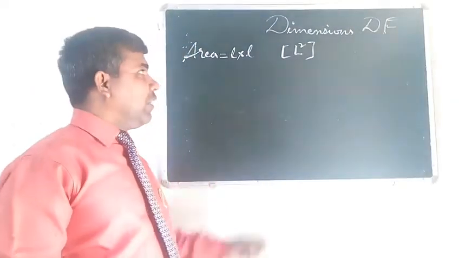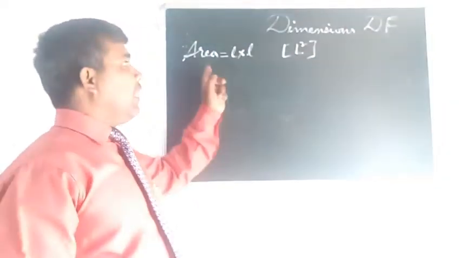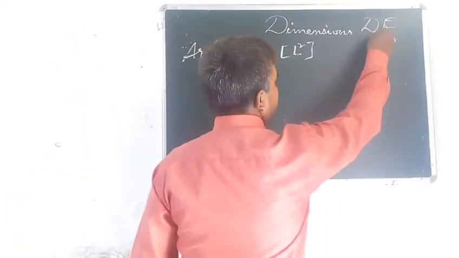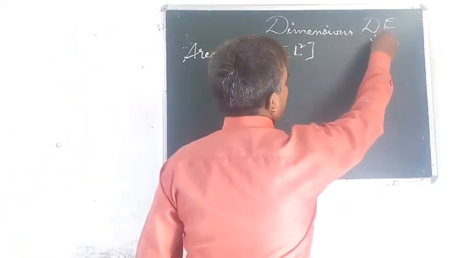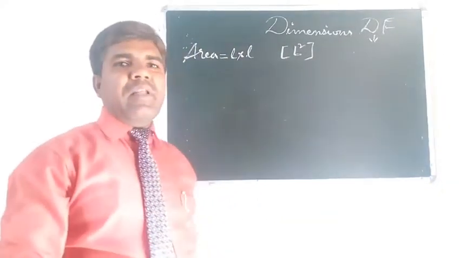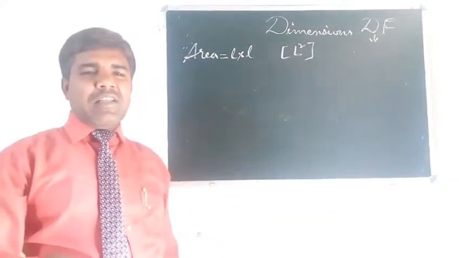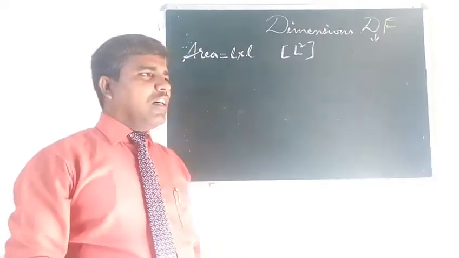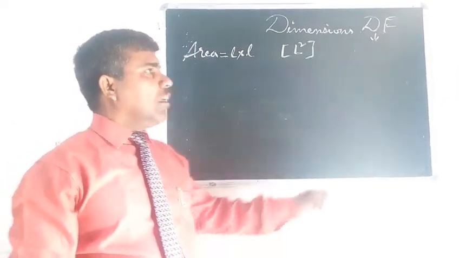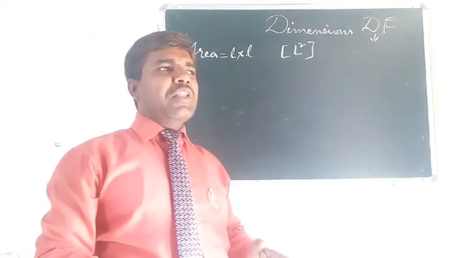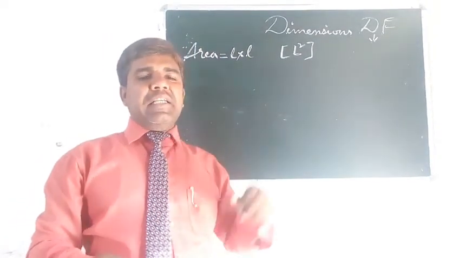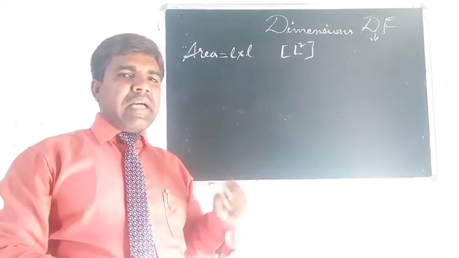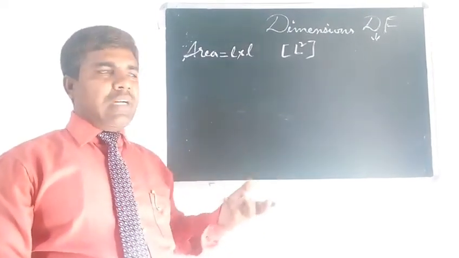Then we are going to write the dimensional formula. We have written the dimension of area. This is L square. Now we have to focus on the dimensional formula. In the previous sections of our series of NCERT solutions, we have learned that we have to write MLT. Why? Because it is mechanical physics we are reading.